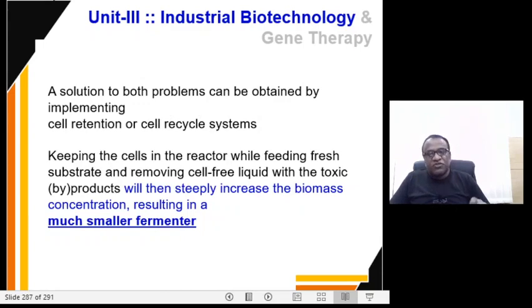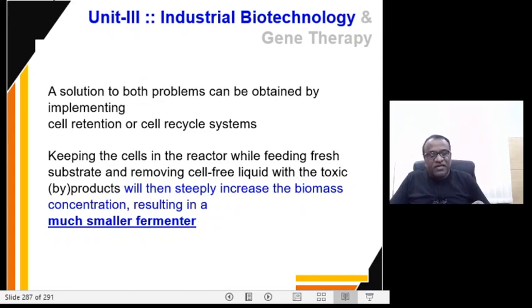So the solution to both the problems can be obtained by implementing the cell retention or cell recycle systems. So keeping the cells in a reactor while feeding fresh substrate and removing cell-free liquid with the toxic byproduct increases the cell biomass.